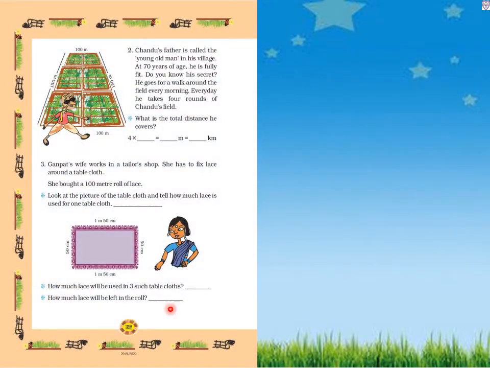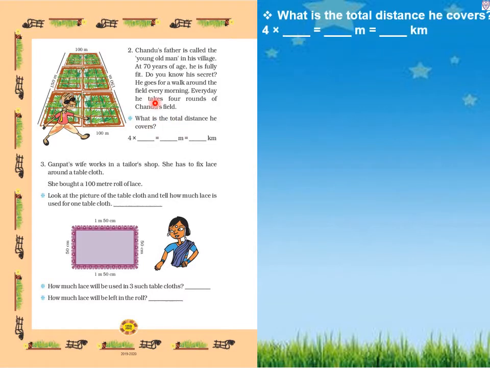Now next page, page number 152, number 2. Chandu's father is called the young old man in his village. At 70 years of age, he is fully fit. Do you know his secret? He goes for a walk around the field every morning. Every day he takes 4 rounds of Chandu's field. Okay, this is Chandu's field. His father takes 4 rounds daily around this field. So what is the total distance he covers? How much distance does he cover daily?